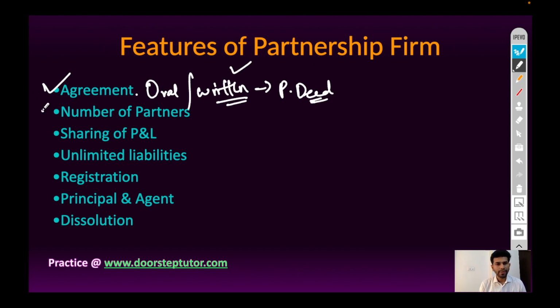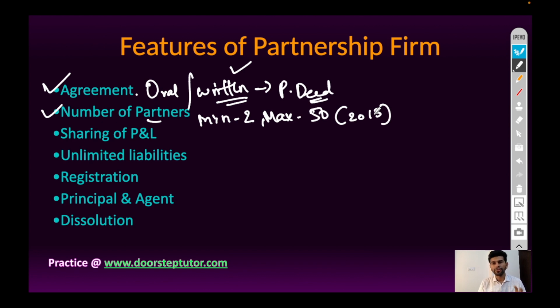Next is number of partners. Minimum 2 members are required to form partnership business, and maximum 50 members are allowed in partnership business as per Companies Act 2013. The maximum number of members allowed in case of partnership business has been changed and now 50 members are allowed.